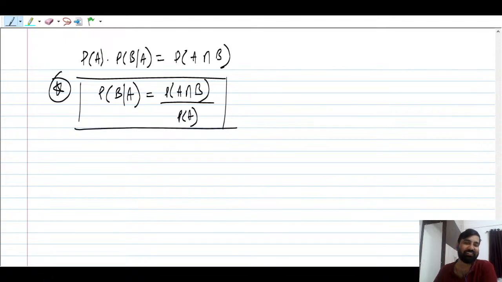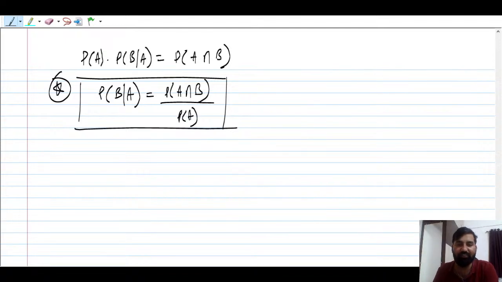I hope this makes sense. From the multiplication rule, this formula is clear. How many of you understood this? Please let me know in the chat box. Multiplication means we are going to multiply the ordinary probability with the conditional probability. When conditional probability comes in, remember, you will have some initial probability, the initial belief, and then you are going to revise the model using some new information. That will be the conditional probability.